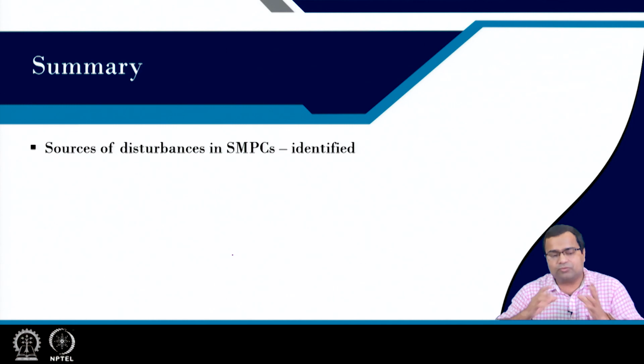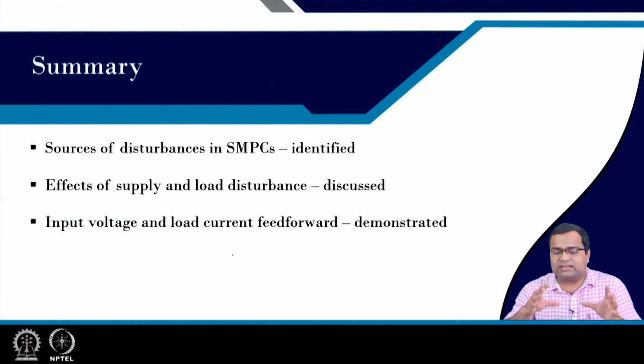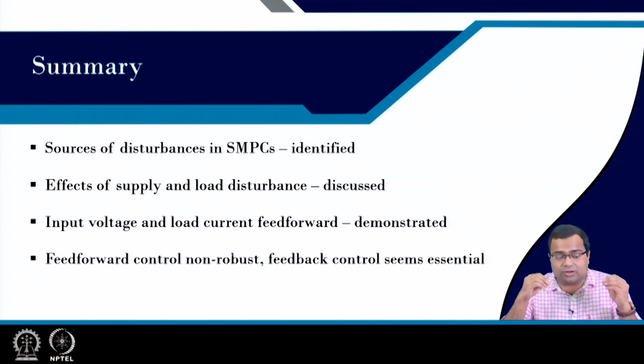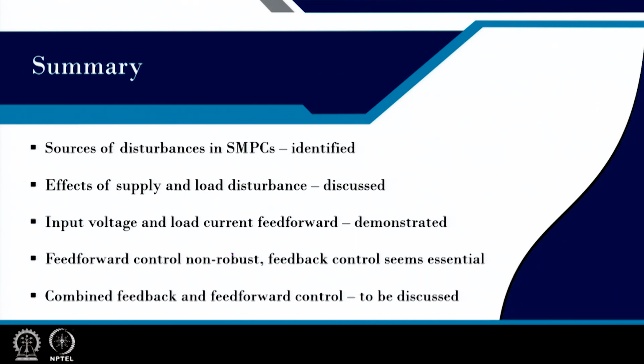In summary, we identified sources of disturbance, we discussed supply and load disturbance, and we demonstrated input voltage and load feed forward control. We also demonstrated that feed forward control is good, but it is non-robust and you need a feedback control. It is essential to regulate the output voltage and make the design robust. We will discuss in a subsequent lecture how we can incorporate such feed forward control in feedback control to achieve fast response as well as tight voltage regulation.